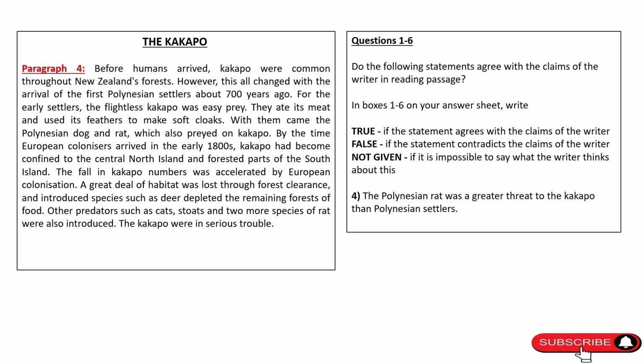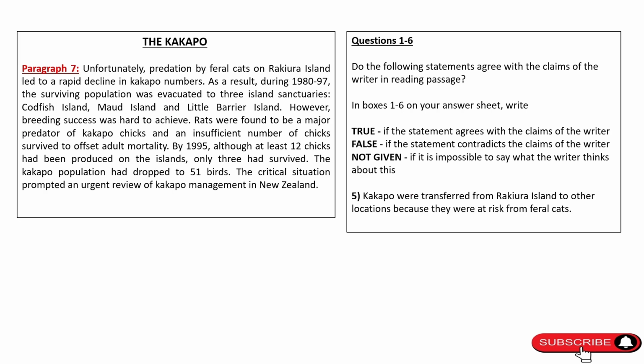Question 4. The Polynesian rat was a greater threat to the Kakapo than Polynesian settlers. The keywords in the question are Polynesian rat and Polynesian settlers. You can find both the keywords in the fourth paragraph. Now, if you read the paragraph carefully, it says that both Polynesian rat and Polynesian settlers preyed on Kakapo. However, it is nowhere mentioned whether the rat was a greater or a lesser threat to Kakapo. Hence, we can neither confirm nor deny the question statement, and when we can neither confirm nor deny the question statement, the answer is always not given.